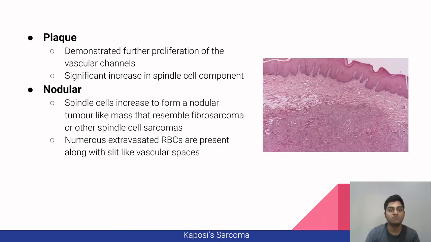Next is the plaque stage, which demonstrates further proliferation of the vascular channels and a significant increase in the spindle cell component. Lastly is the nodular stage, in which spindle cells increase to form a nodular tumor-like mass that resembles fibrosarcoma or other spindle cell sarcomas. Numerous extravasated RBCs are present along with slit-like vascular spaces.